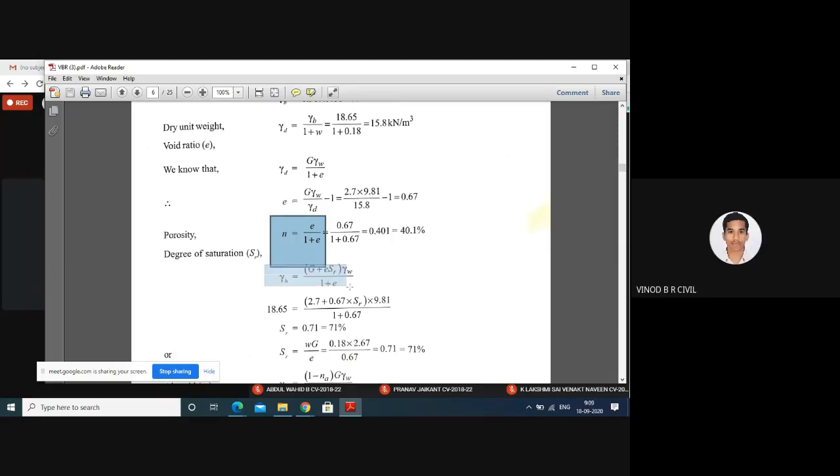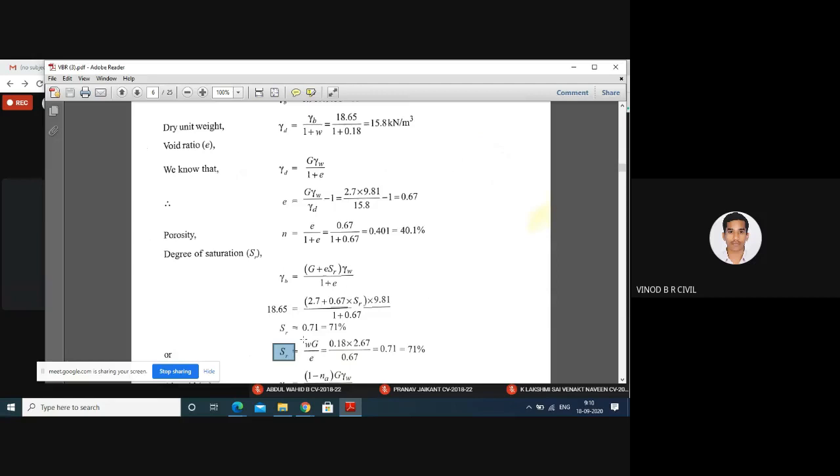Next, gamma B is equal to G plus e into Sr into gamma W divided by 1 plus e. Here you know all the terms except the value of Sr, the degree of saturation. Gamma B you already calculated, G is given in the problem, and e, the void ratio, you already calculated, 0.67. Unit weight of water you are assuming 9.81. One is the constant value. Now, Sr is equal to 0.71, or 71%.